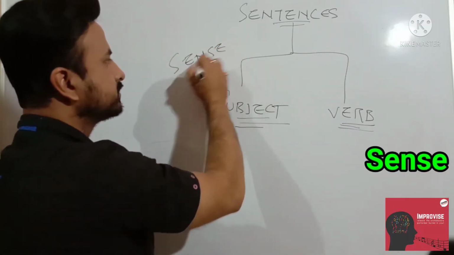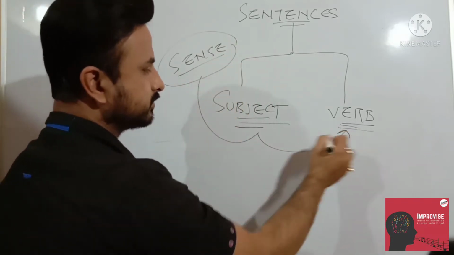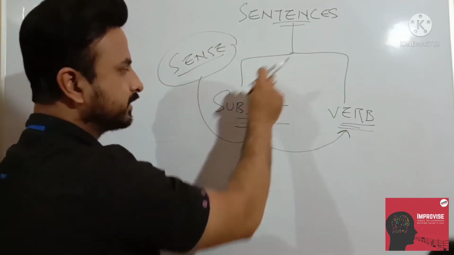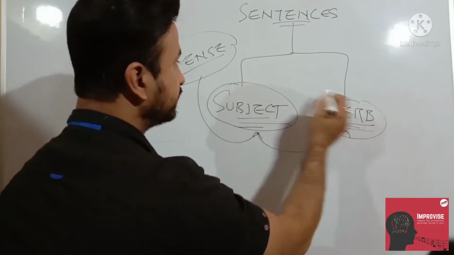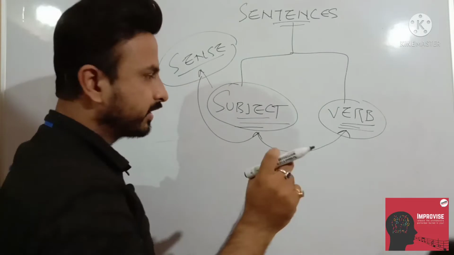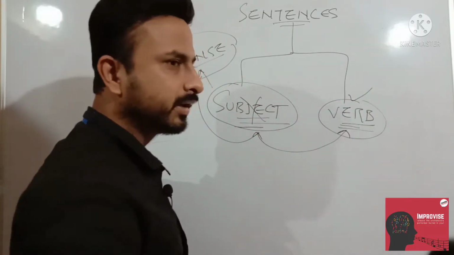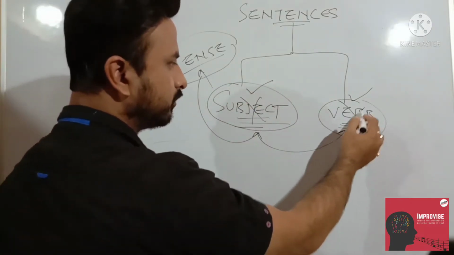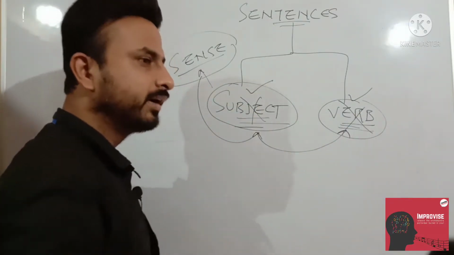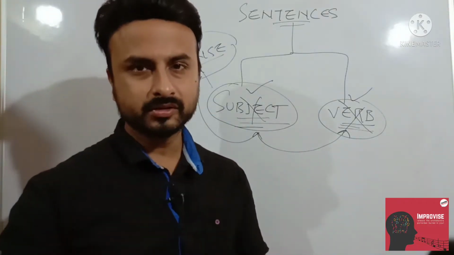I told you sense. Now how does it make sense? With these two things, it makes sense. Means what? A sentence, if it has one subject and one verb, then only it makes sense. For example, if there is no subject, only a verb, then it doesn't make a sentence. If it has a subject and no verb, then also it is not a sentence. Means both the properties it should have.